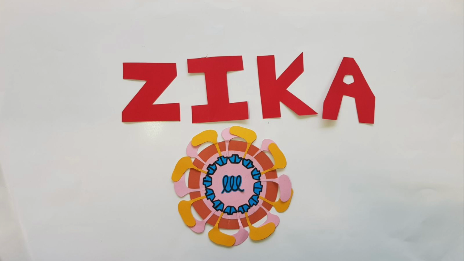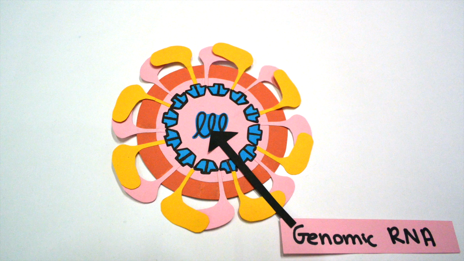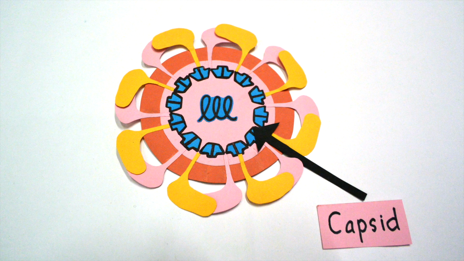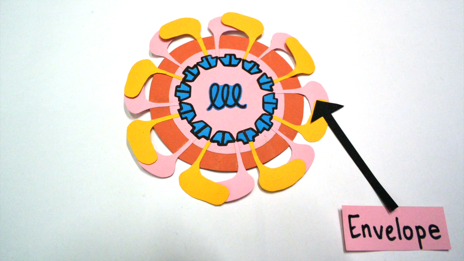So what is Zika? The virus is part of the genus of viruses called flavivirus, which also includes viruses such as dengue virus, the yellow fever virus, and the West Nile virus. The viral RNA genome, which is carried by the capsid, is enclosed by the pre-membrane, which in turn is surrounded by an icosahedral outer envelope.